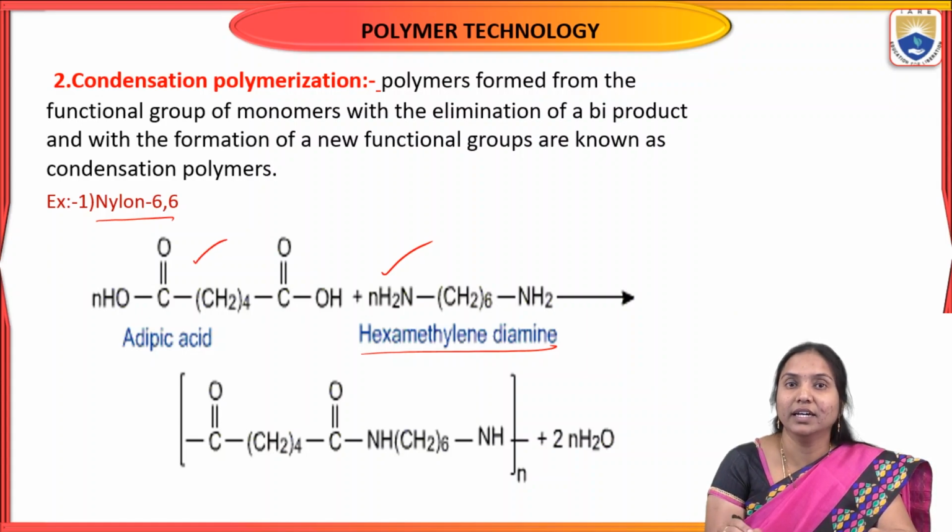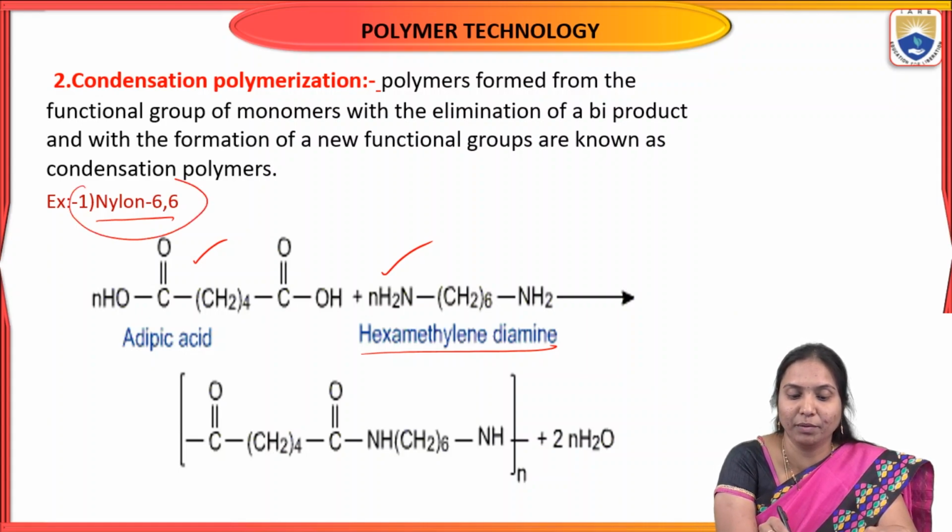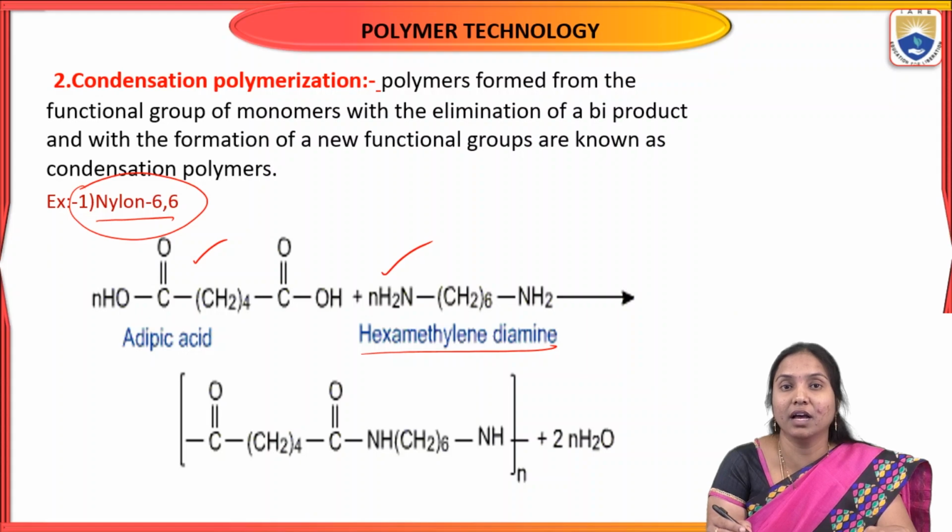Hexamethylene diamine reacts with adipic acid. Generally, condensation polymerization means the polymer is formed from monomers with two different functional groups. For example, how can you prepare nylon 6,6? From hexamethylene diamine and adipic acid.